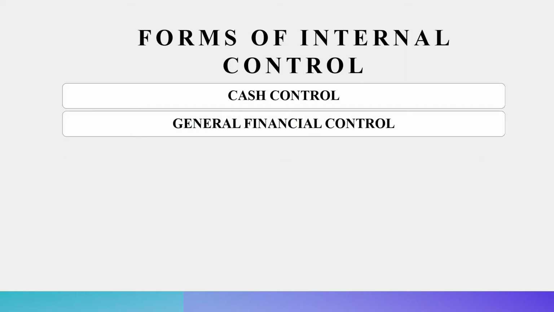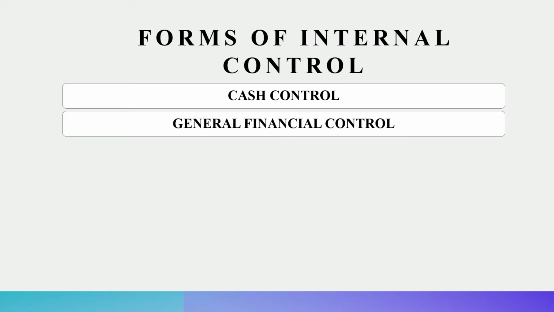Another form is general financial control. When we talk about internal control, one of the crucial parts of internal control is general financial control. It includes the system of maintaining the accounts, along with efficient control of employees, cordial relations with the employees, etc. And a system of financial control is certainly necessary for all organizations, whether it is a small organization or a large organization.